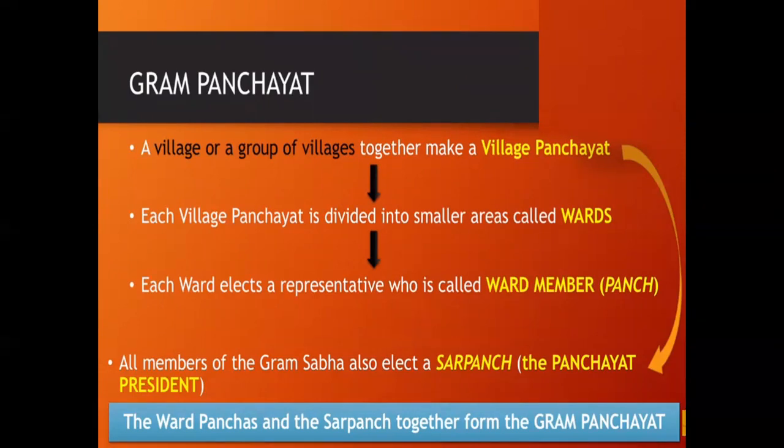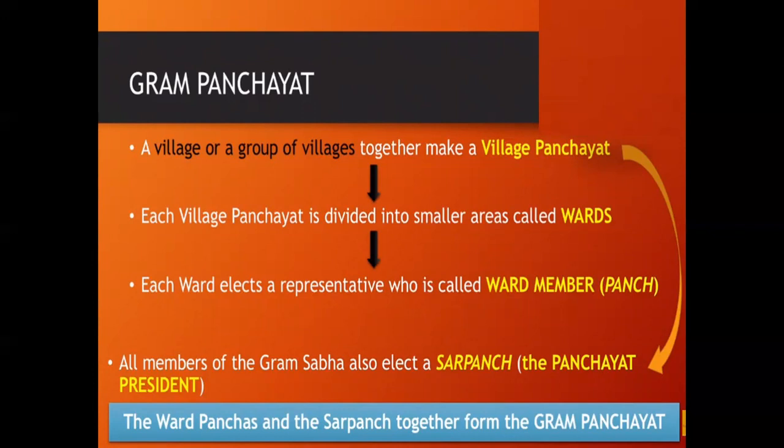And all members of Gram Sabha also elect a Sarpanch. Above all of them, one person is elected, who is above the Panch also. He is known as the Sarpanch, the Panchayat president. He is the president of the entire Gram Panchayat.